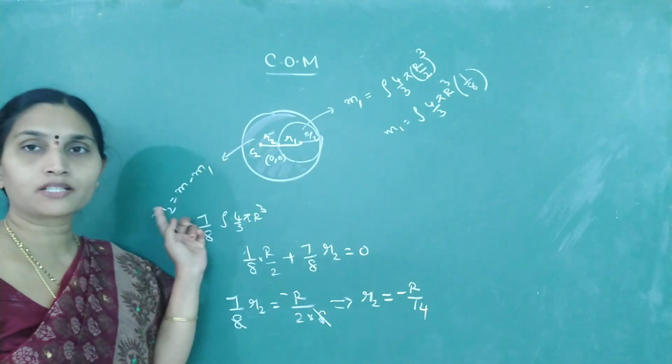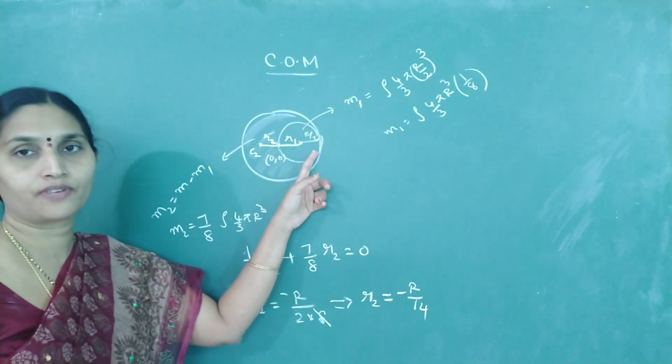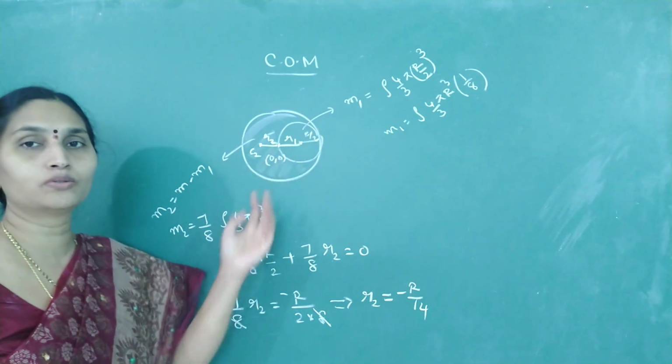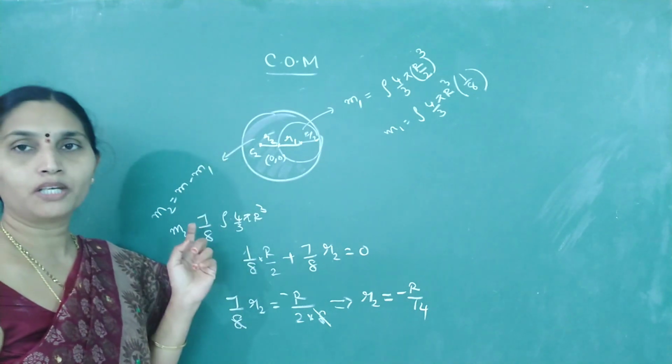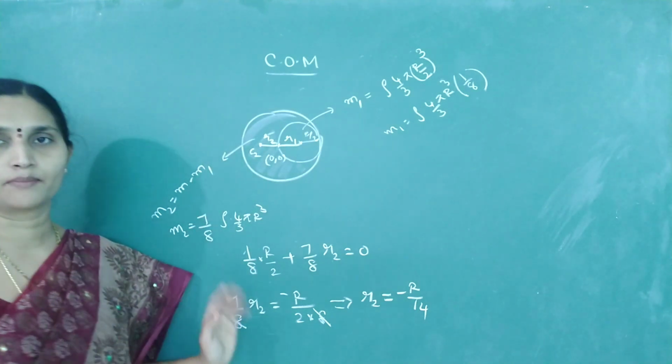But in these two questions, whatever I have told you, we were removing only one surface. Sometimes they may give you two circular regions being removed. In such a case, how will you solve the question? Let us look into one example. Look at this example.